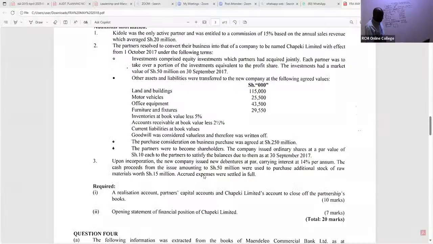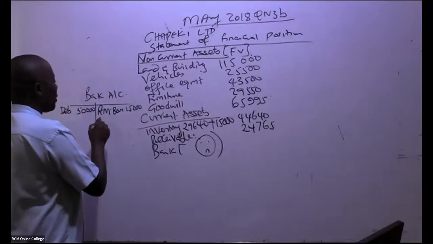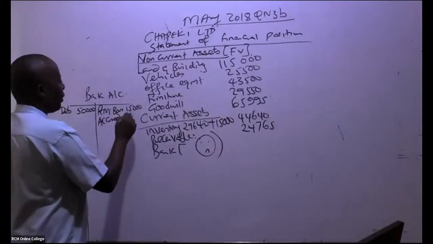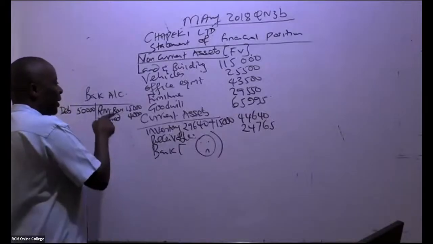You can see here, accrued expenses were settled in full. Is there somebody who is able to see our accrued expenses? Accrued expenses were 4,000. So we debit the accrued expenses account, we credit here.